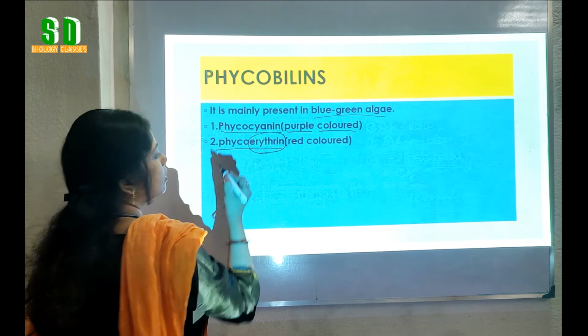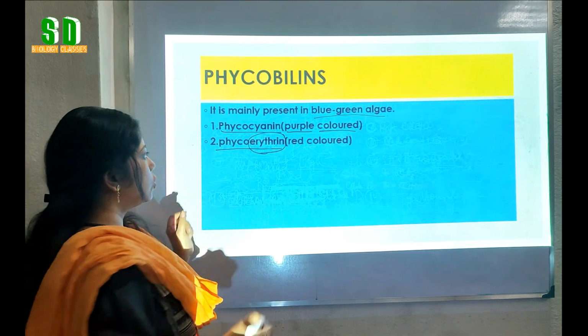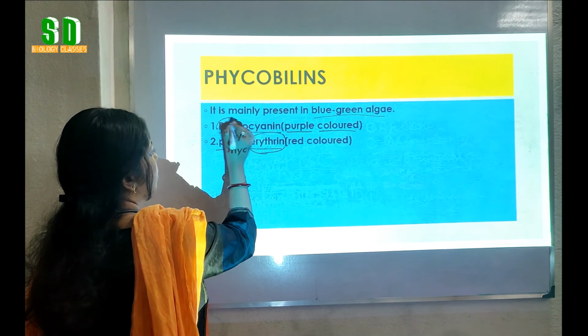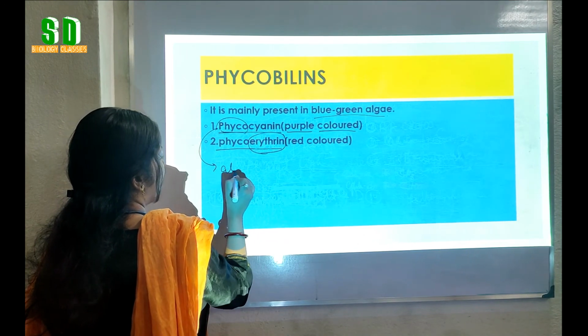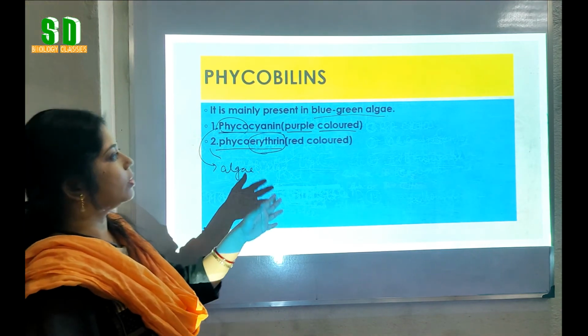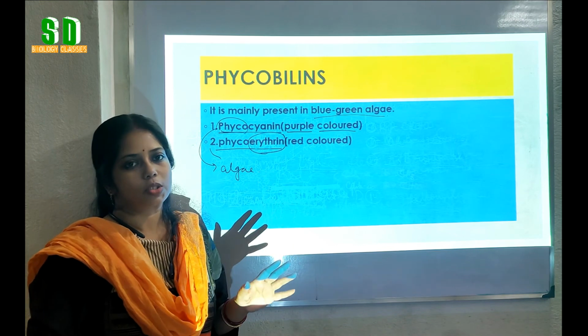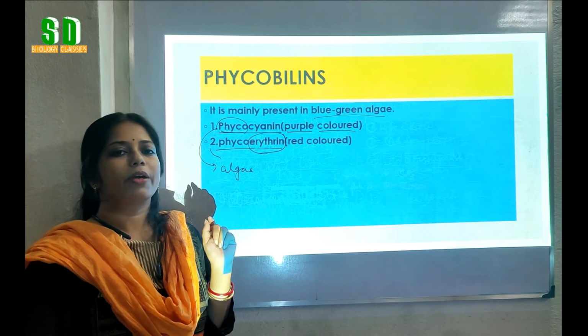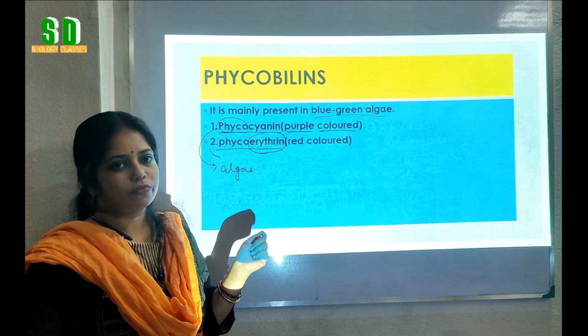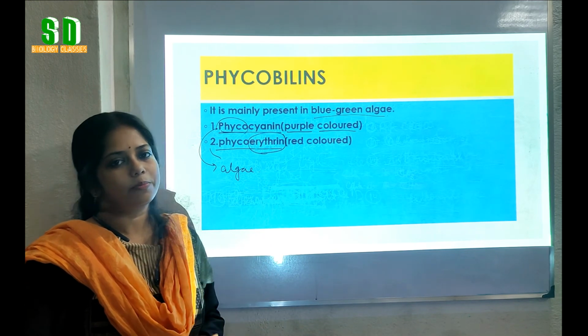From the erythrin we can understand that this is red in color. So simply from the name, phyco is related to algae, and all the phycobilins are mainly present in the blue-green algae and help in the process of photosynthesis. But in case of green plants, mainly the different types of chlorophyll and the carotenoids are present.